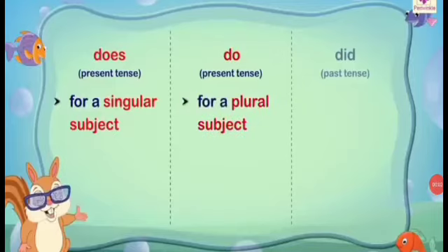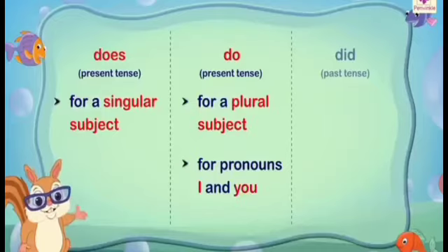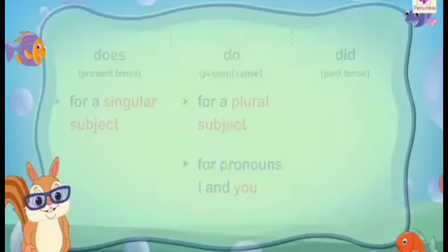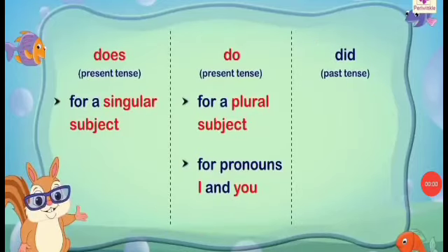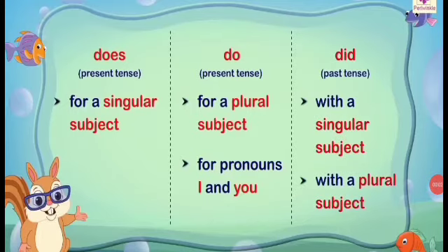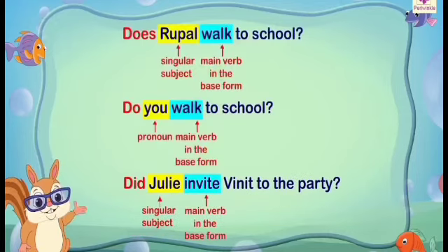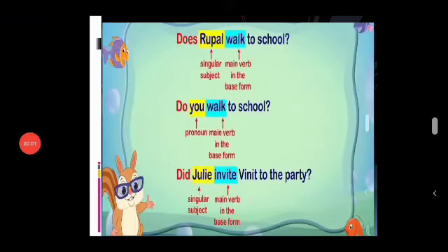We add the verb do for a plural subject and for pronouns I and you. For example, do you walk to school? Here you is a pronoun. We use the verb did with a singular and plural subject to form past tense. For example, did Julie invite Winnie to the party? Here Julie is a singular subject. Please note, when a question is framed with the helping verb do, the main verb is always in the base form.